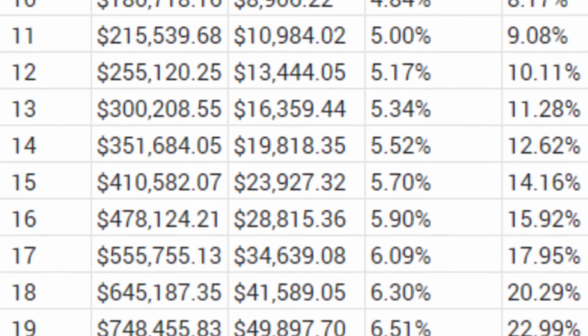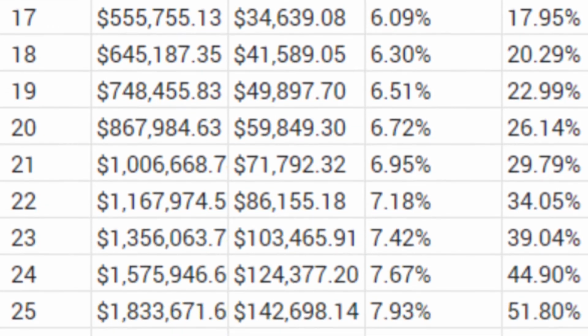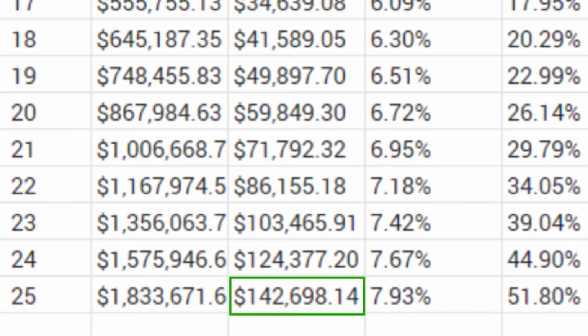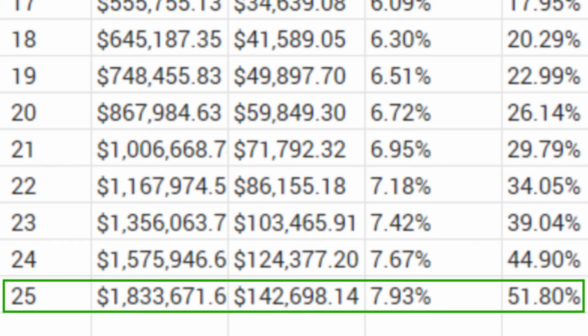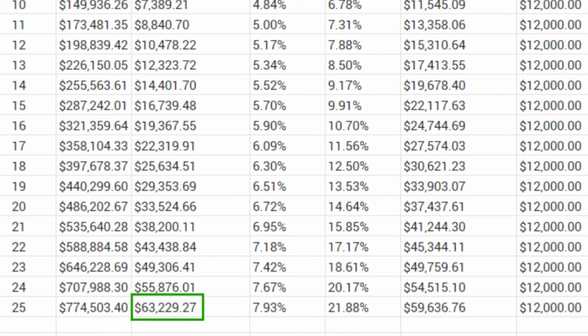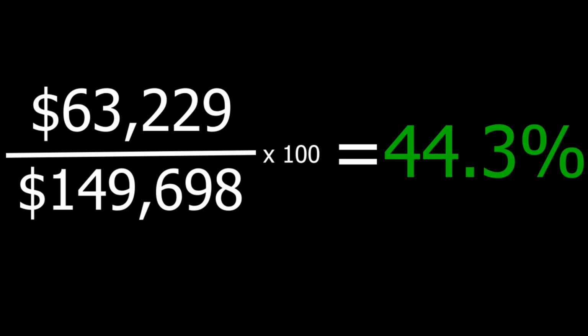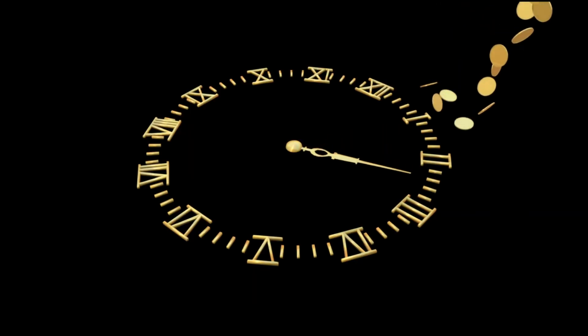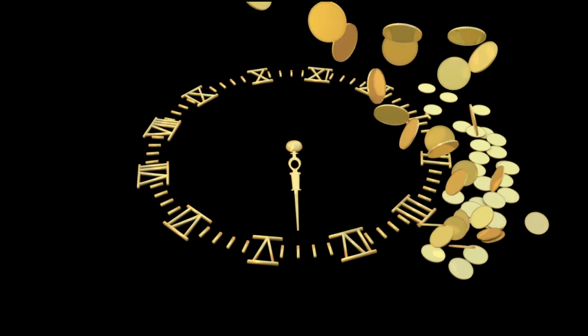A very impressive statistic is the annual payout after 25 years. The investor would receive $142,000 in annual dividend payouts after the 25th year is complete. This is 51.8% of your total contributions during the 25-year period in just one annual payment. Compare this to only $63,000 when you don't reinvest, which is only 44% of the income you would have had. The longer you go through this reinvestment process, the stronger the compounding effect is.